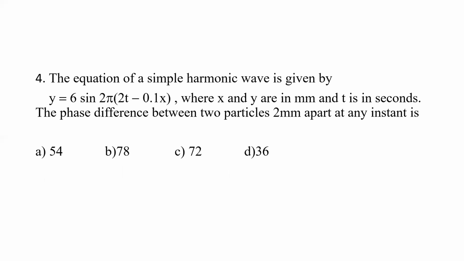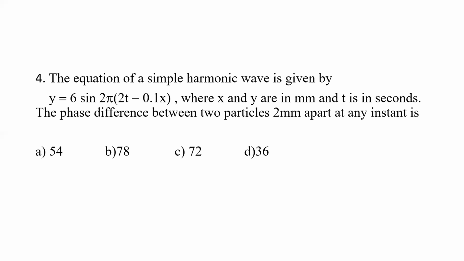Next. The equation of a simple harmonic wave is given by y is equal to 6 sine 2 pi into bracket 2t minus 0.1 into x, where x and y are in mm and t is in seconds.